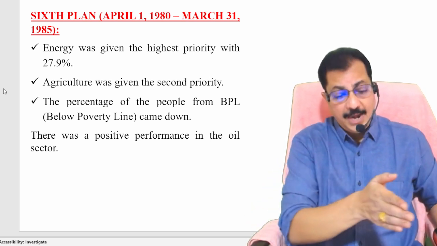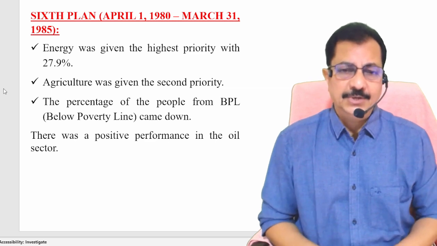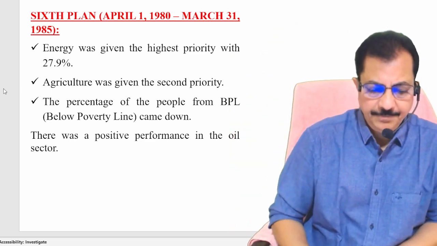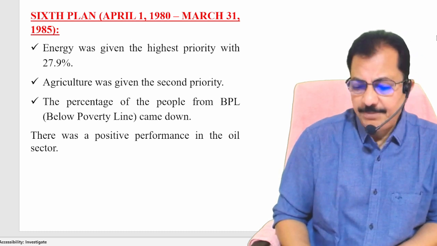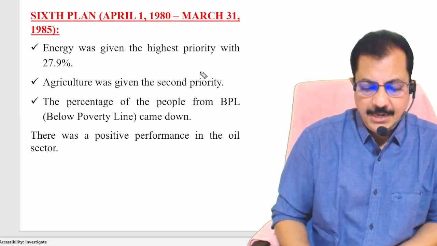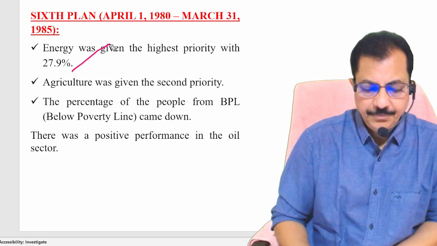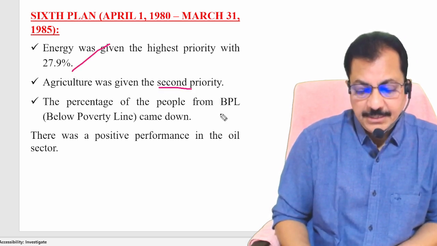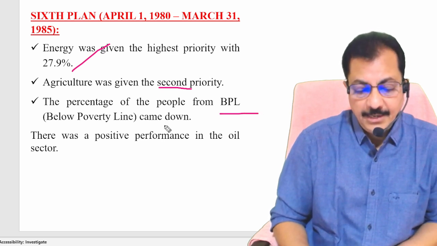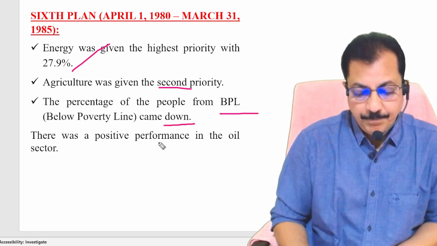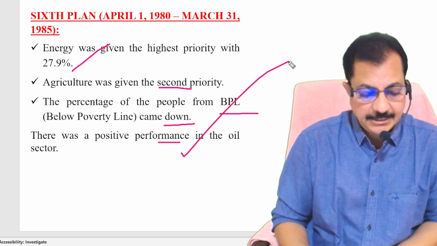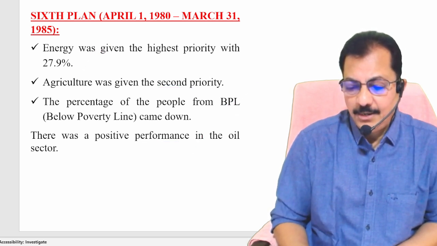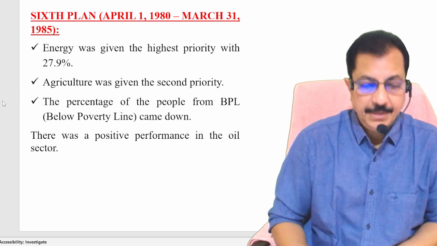Is that okay? And the sixth plan came into existence after the re-election of Srimati Indira Gandhi. During this sixth plan, high priority was given to energy. Agriculture was given the second priority. The percentage of people below the poverty line came down. There was a positive performance of the oil sector during this particular time, meaning everything went on well during this period.